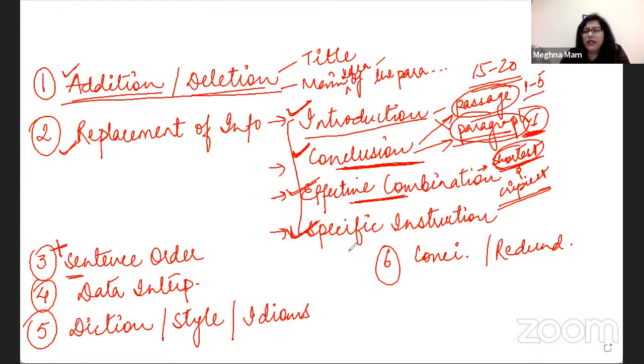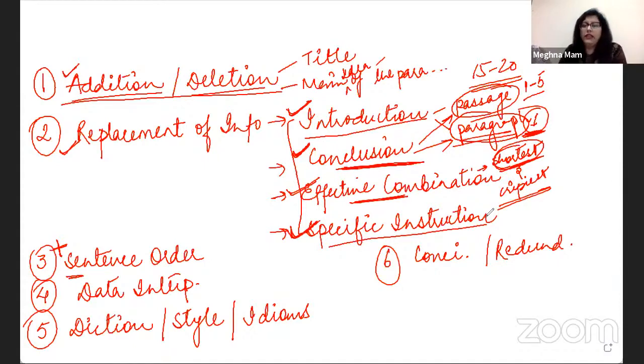Specific instruction questions actually come with some specific instructions, like code questions. They say, which code from this person supports the information given in the previous sentence. Second type of question is where they ask you to provide a second supporting example. Third type of question is where they ask you to set up the information that follows or that is given in the previous sentence. So all these questions have specific instructions here, and you have to follow these instructions.